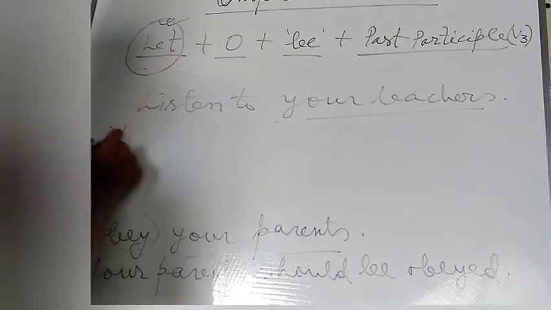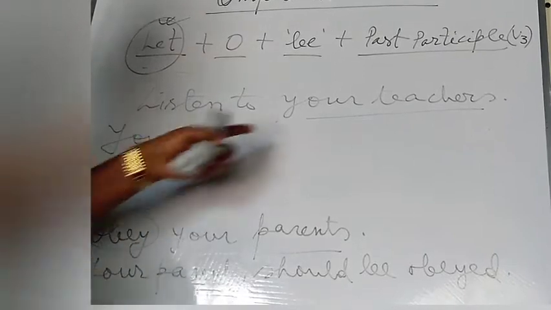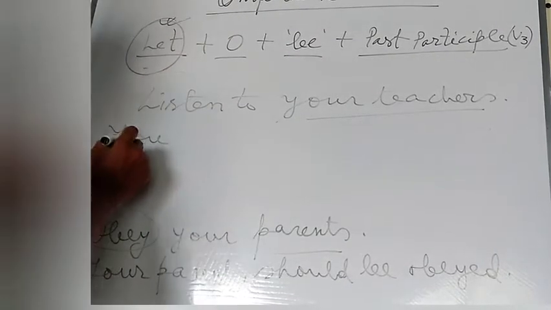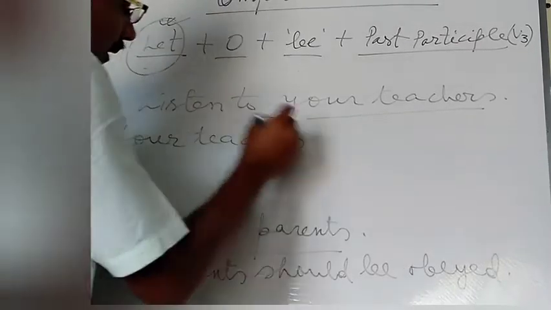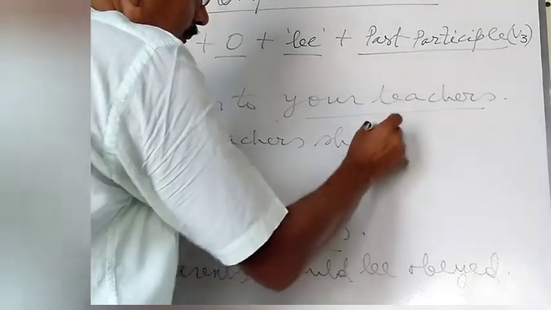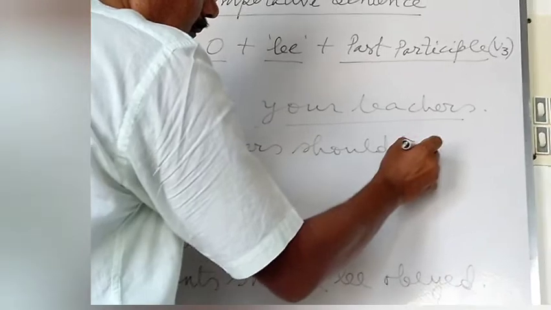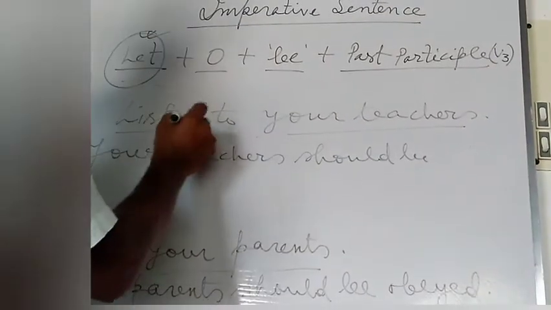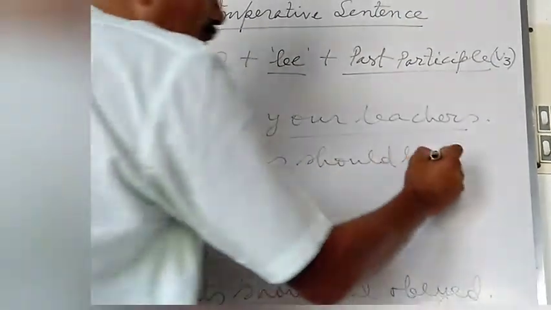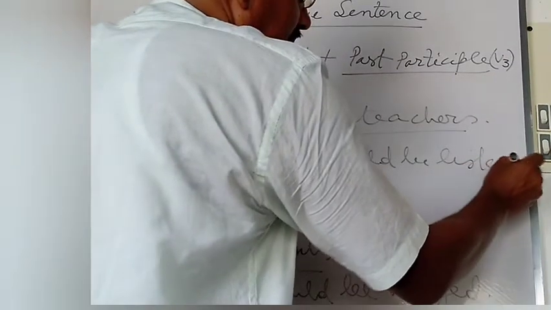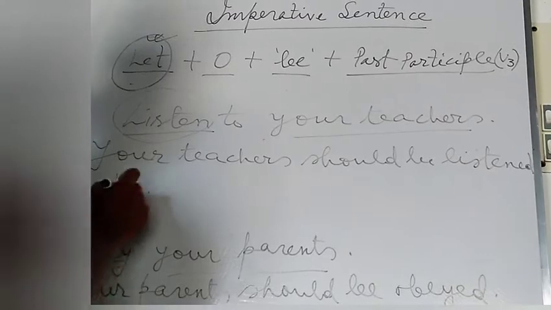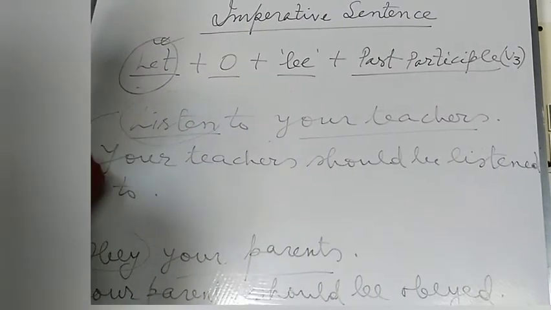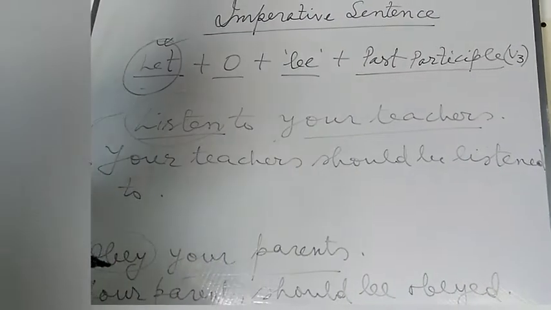So, at the time of converting the sentence into passive structure, your teachers should be, here listen is the verb, listen to, L-I-S-T-E-N-E-D, listened to. This will be the passive formation of the imperative sentence.